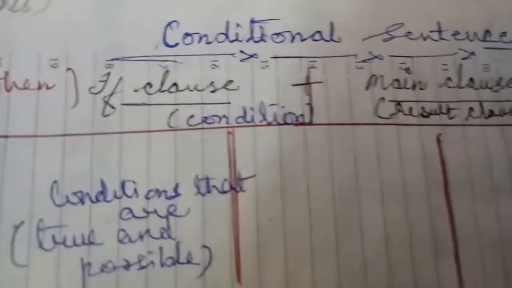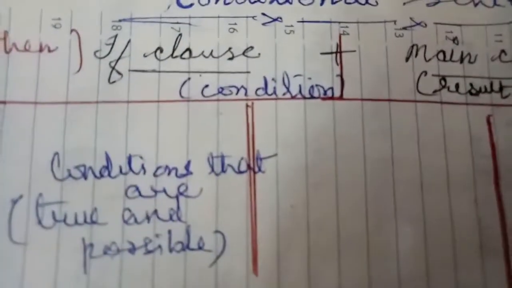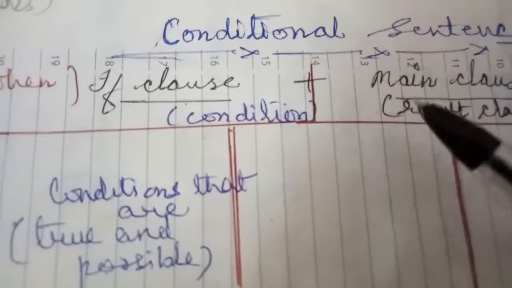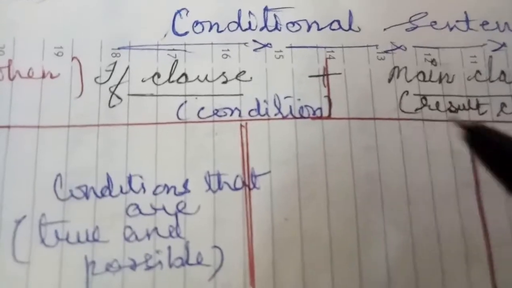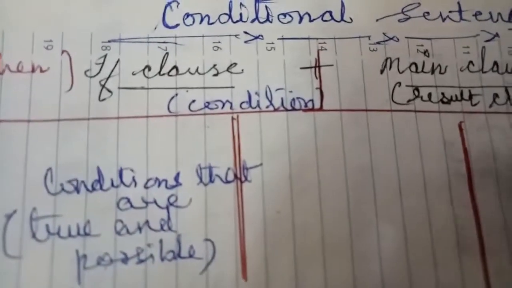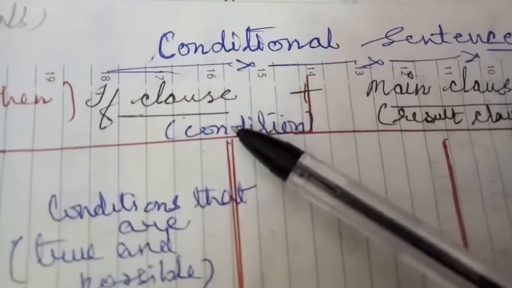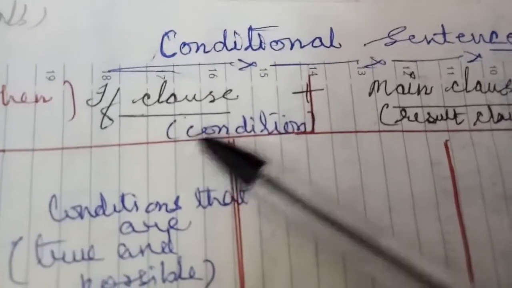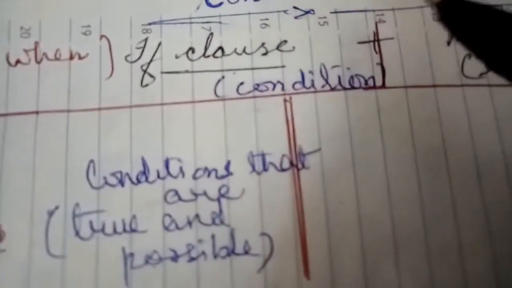The if clause plus the main clause. When we join them, these are also compound sentences, which are added by the if clause. In compound, complex and simple sentences, I told you that I will explain in detail when I teach conditional sentences. Here we have a main clause and a subordinate clause. The if clause is the subordinate clause, or condition clause, and the main clause is the result clause, where we get the result of the if clause.